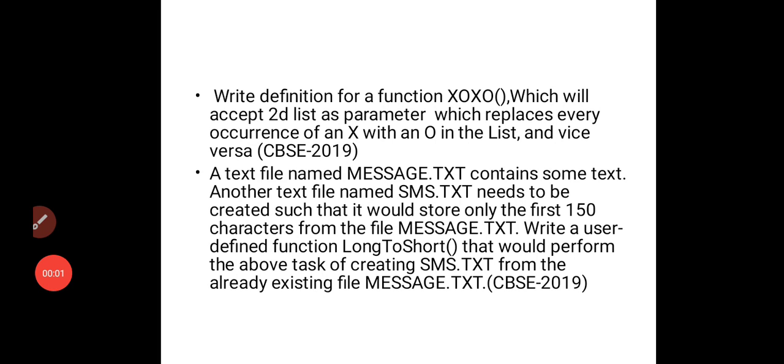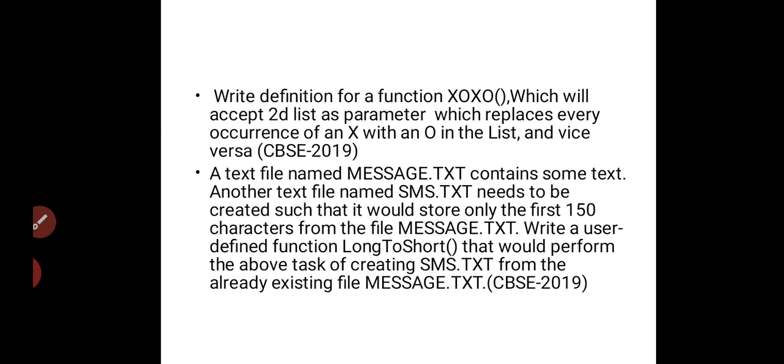Today we are going to discuss two programs or two functions. Both the functions came in the CBSE board examination in 2019. One is from the list and one is from the data file. First we will discuss the function that has come from the list.